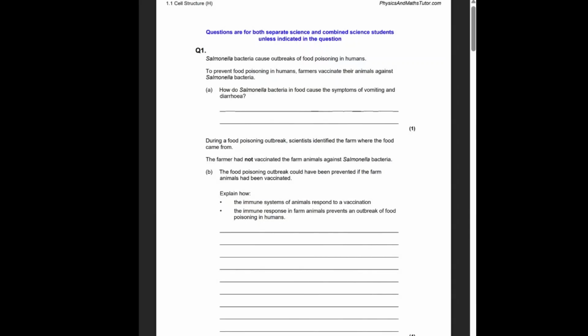Okay, so today we're going to go over some biology questions for GCSE. Most of these questions are across both combined and triple.